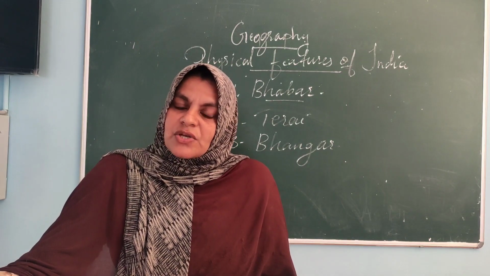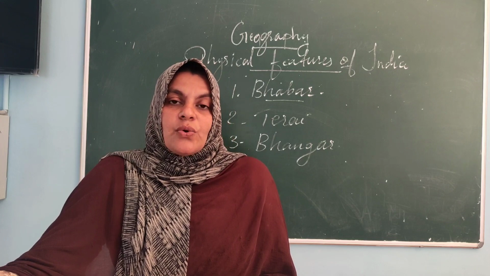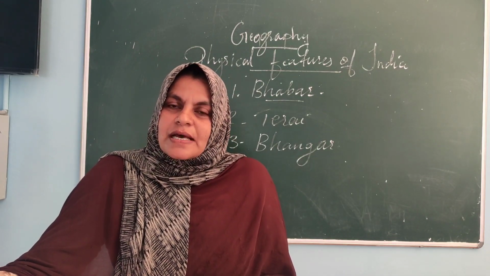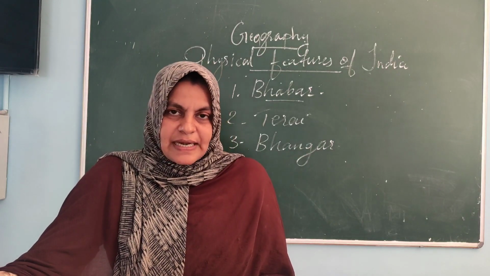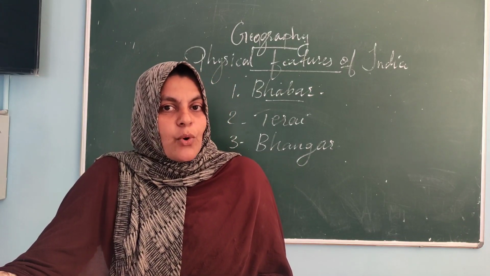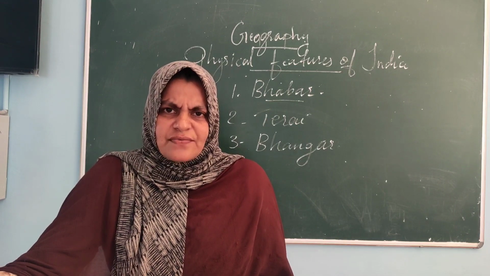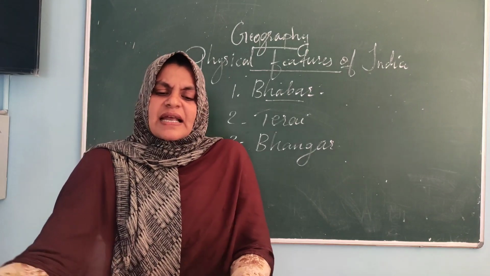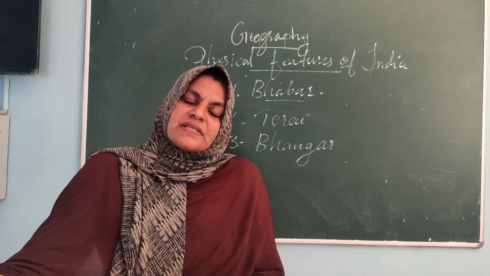Older alluvium is known as Bhangar and newer alluvium is known as Khadar. The speciality: older alluvium is not fertile or less fertile, but newer alluvium, that is Khadar, is more fertile than the Bhangar alluvium. I think there is no confusion. I think you got it. Okay. And here this older alluvium lies above the flood plain of rivers.